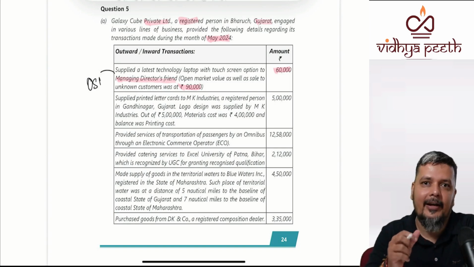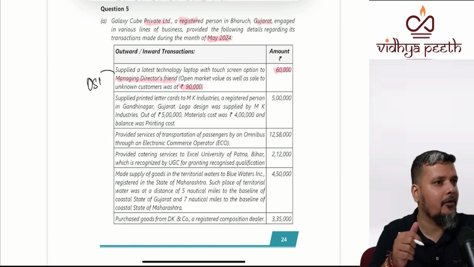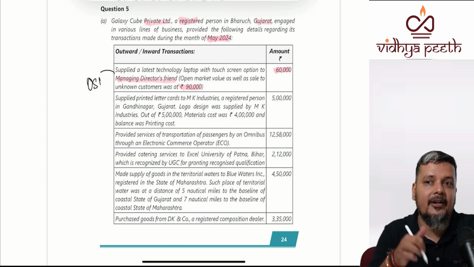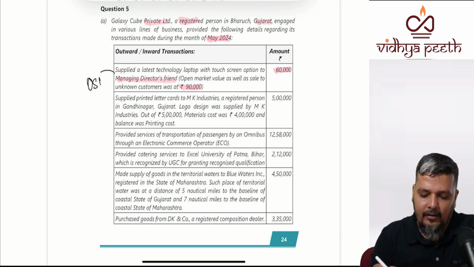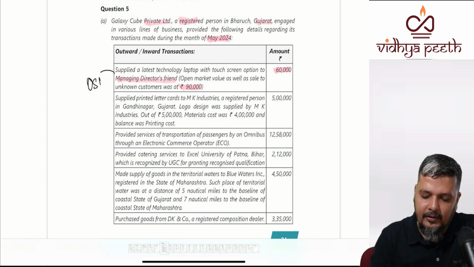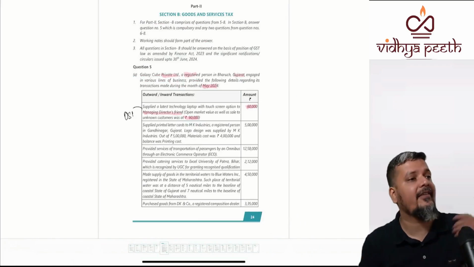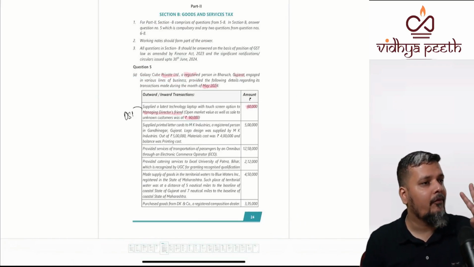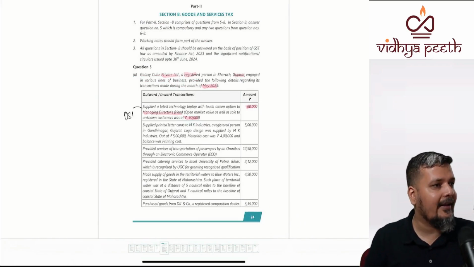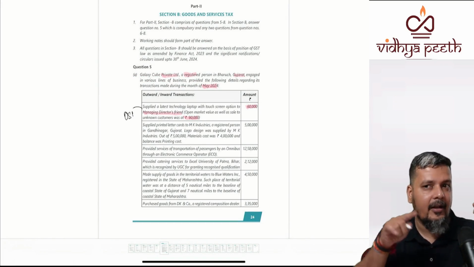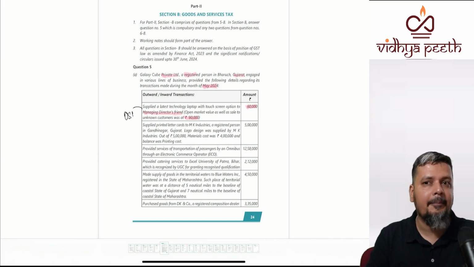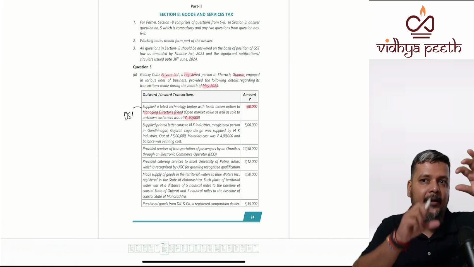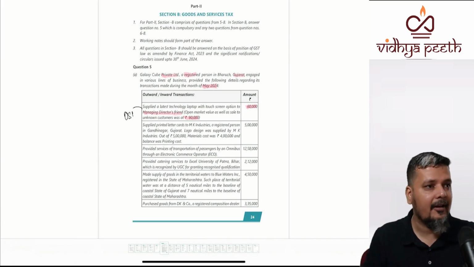But at inter level you can understand that these values will not be relevant, because you will focus on the transaction value. How many tables will you always have for a master question? 4 tables. Gross output tax, RCM, input tax credit including RCM, then payment in cash, the final table, which will have RCM payment in cash and net output tax payment in cash. Set off will be done.